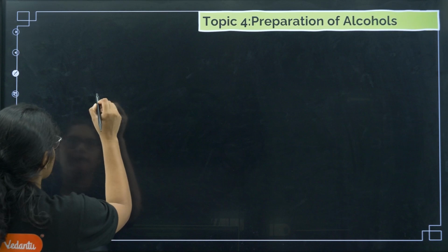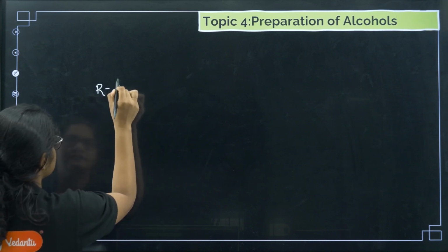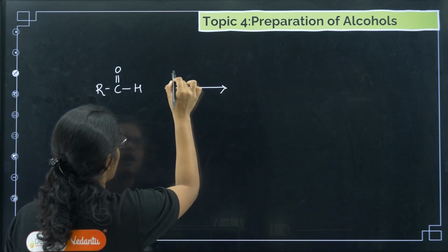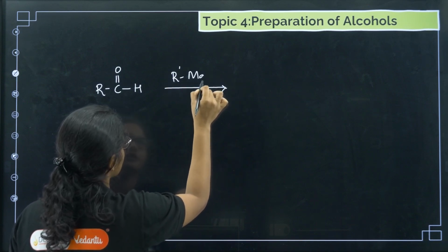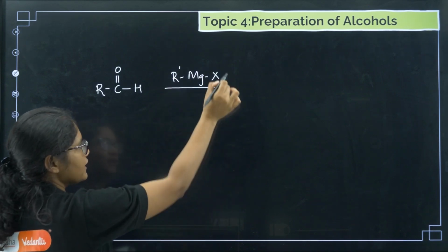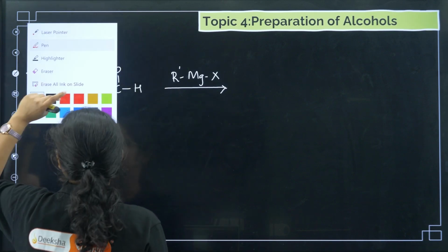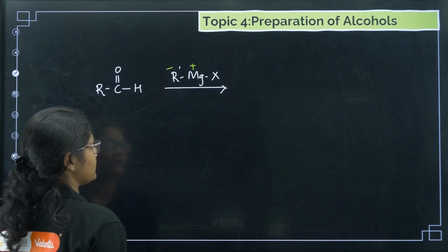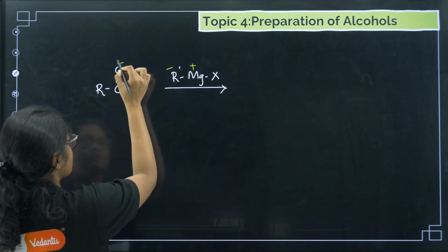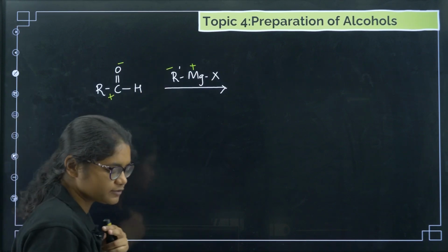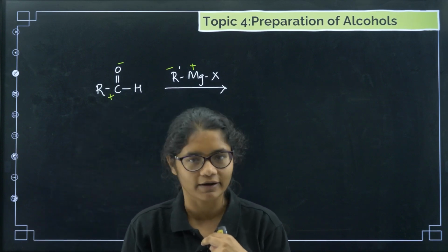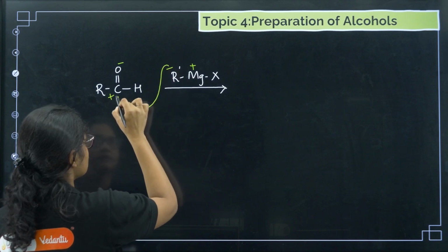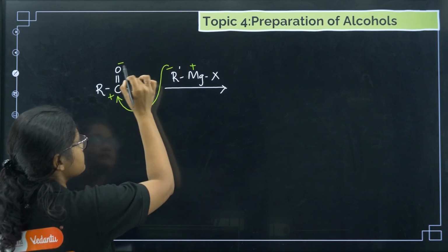Let me take one aldehyde, R C double bond O, and a Grignard reagent R' MgX. First of all, assign plus and minus here. Remember, Mg is plus because it is a metal, R' is negative. Here, oxygen will be negative and carbon will be positive, because oxygen is more electronegative than carbon. Now what will happen, this R' minus will attack the plus carbon,